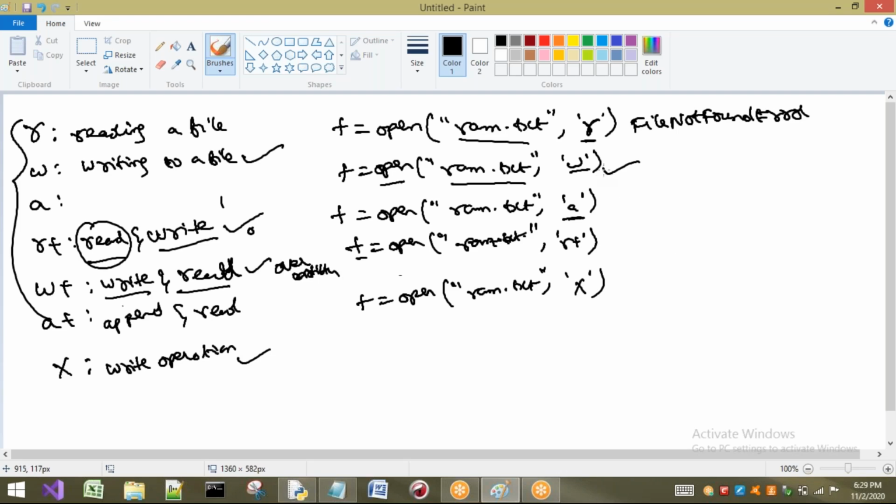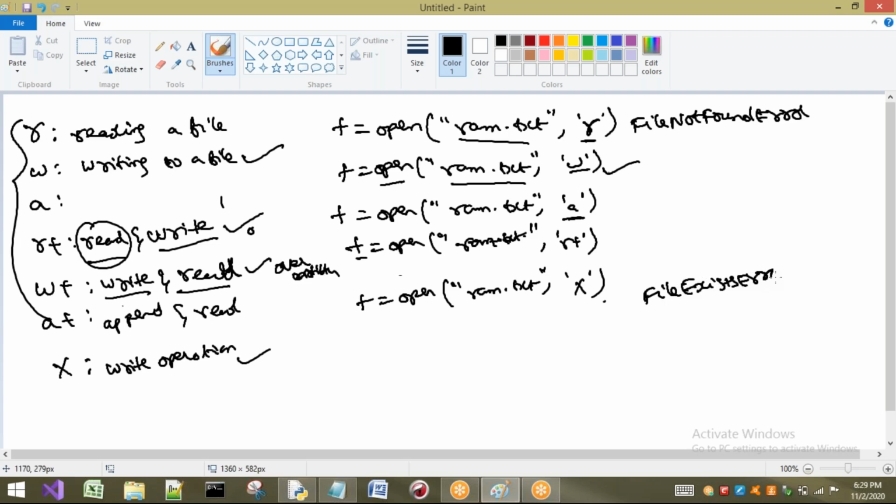With W, if the file is not there, the file will be created. But with X, if the file already exists, we are going to get an exception, that is, File exists error.